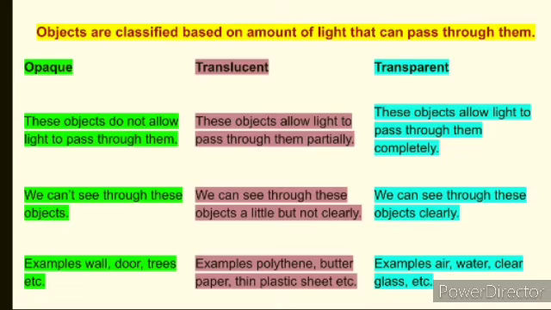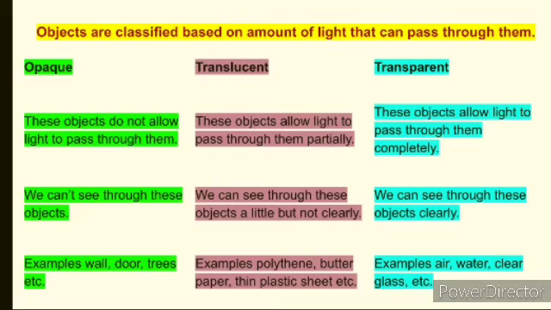Okay. Now the next one is translucent. These objects allow light to pass through them but only partially. It means a very little amount of light passes through translucent objects. We can see through these objects a little but not clearly. Examples of translucent objects are butter paper, thin plastic sheets.